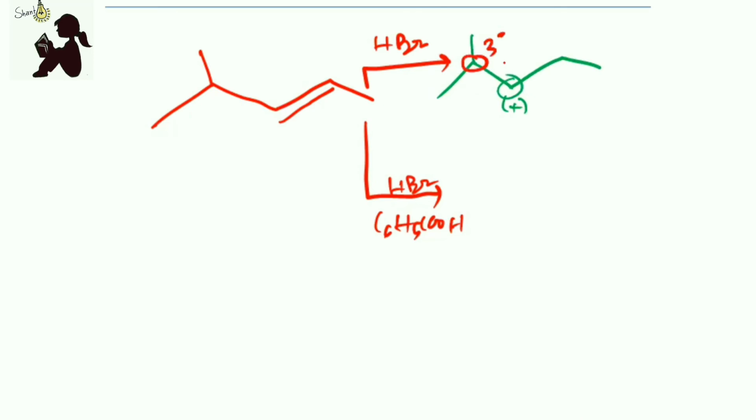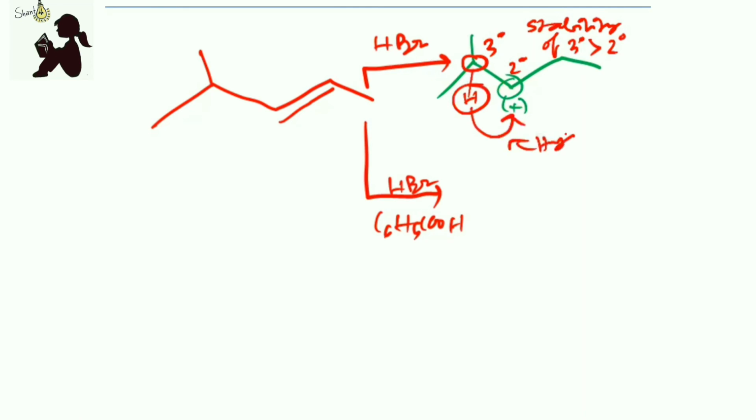So it is 3 degree, it is 2 degree. So stability of 3-degree carbocation is greater than 2 degree. So what will happen? This has a hydrogen here, right? So this hydrogen will go here.